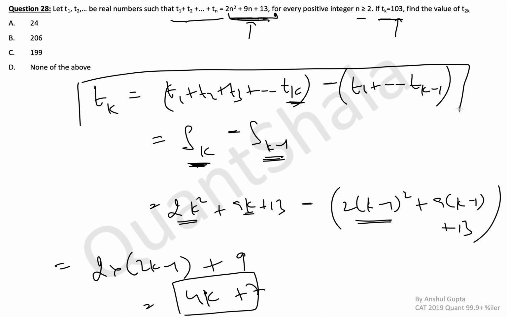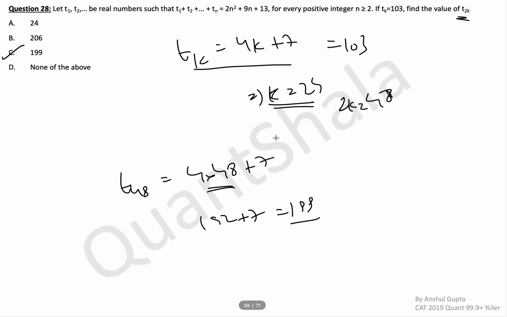You might find other questions also in series and progression that you will have to write this way. Basically, every time the sum is given to you, you can write the kth term as sum of k terms minus sum of k minus 1 terms.